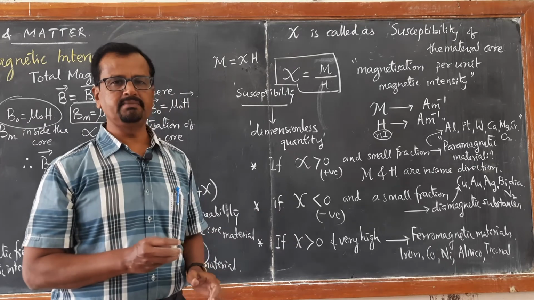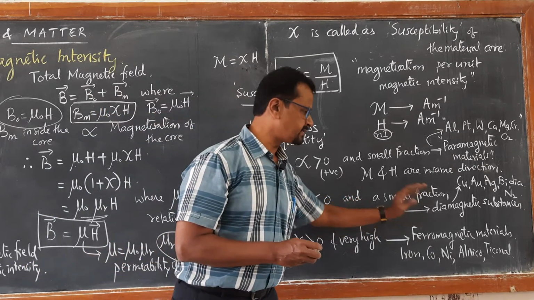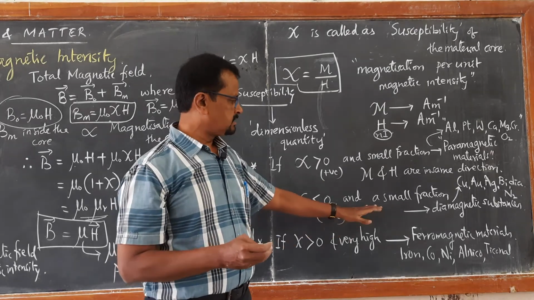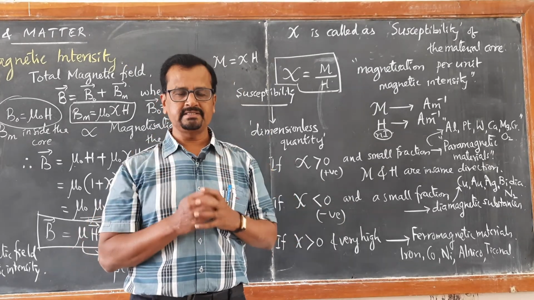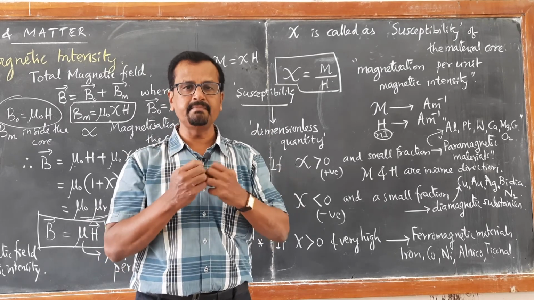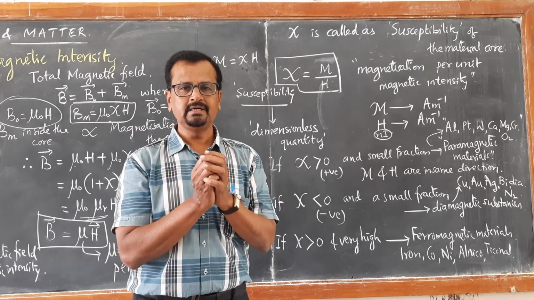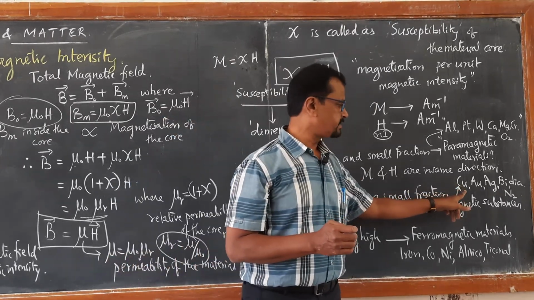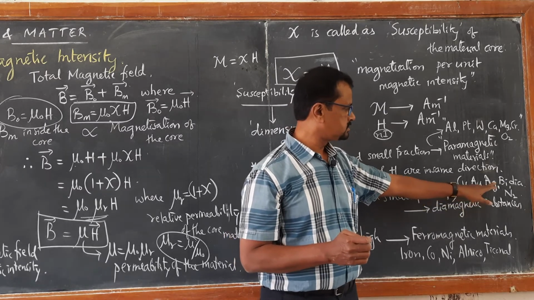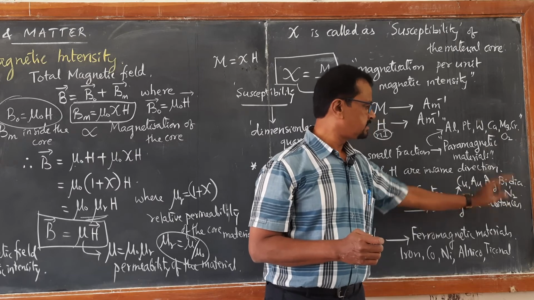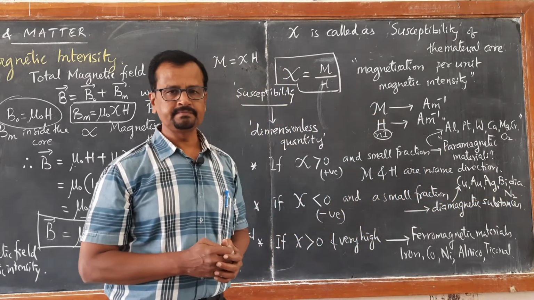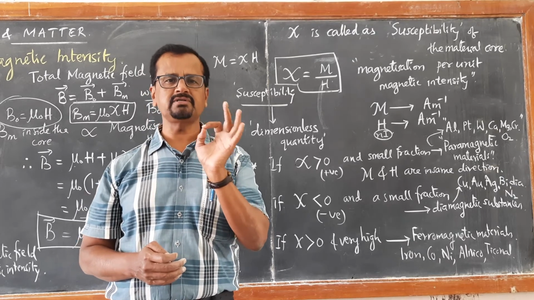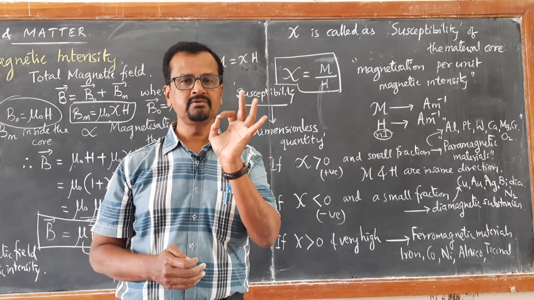Now, if susceptibility is negative, and again a very small fraction of the order of 10 to the power of minus 5 to 10 to the power of minus 4, then such materials are repelled by the external magnetic field. They are not attracted, but repelled, and this repulsion is also very weak. Under ordinary circumstances, we do not observe this diamagnetic property either. Examples of diamagnetic materials are copper, gold, silver, bismuth, diamond, nitrogen. Nitrogen gas is a diamagnetic material. So remember, diamagnetic materials have a negative susceptibility, a very small fraction of the order of 10 to the power of minus 5 to 10 to the power of minus 4.